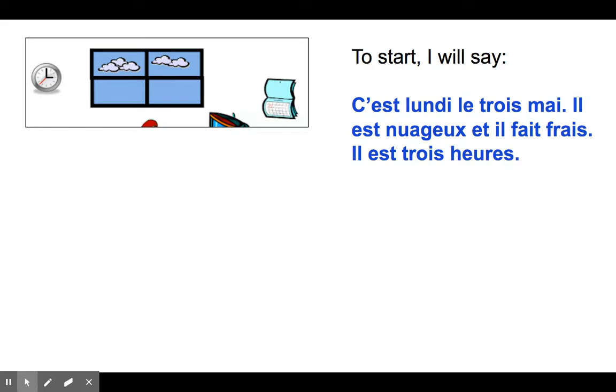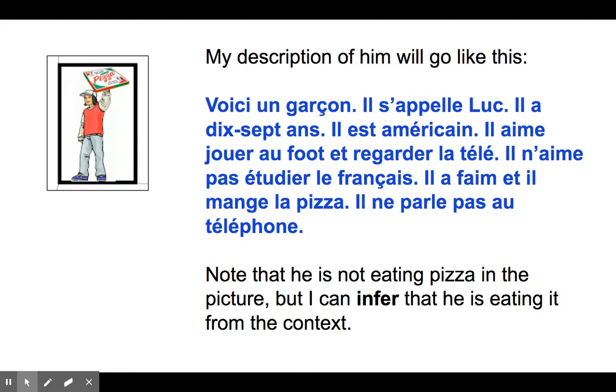So to start, we talk about the time, the weather, the date, and the day. So I would start with c'est lundi le 3 mai. Il est nuageux et il fait frais. Il est 3 heures. So I've got all my sentences there. I've got the day and the date, the weather, and the time. Doesn't really matter which order you put it in, although I think the day and the date always sounds best in the beginning. So now I'm going to write a description of him.